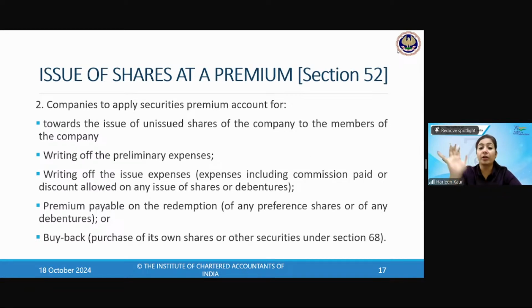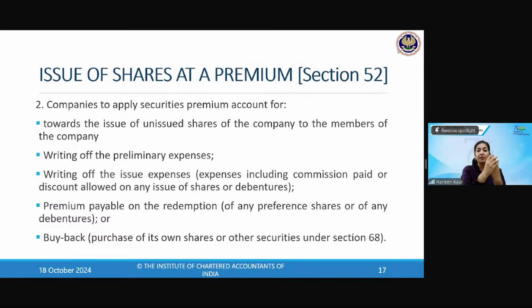Section 52, we are talking about the securities premium account. So how the securities premium account can be used. Now you cannot just learn the bullet points: bonus shares, preliminary expenses, redemption. You have to write it when the examiner is giving you a 3 marks question on how the securities premium account is used. Now this is important. You keep asking what is important. It is important to learn it as it is. Not for maintaining, not for creating. It is for writing off the preliminary expenses. You have to learn it the same way.